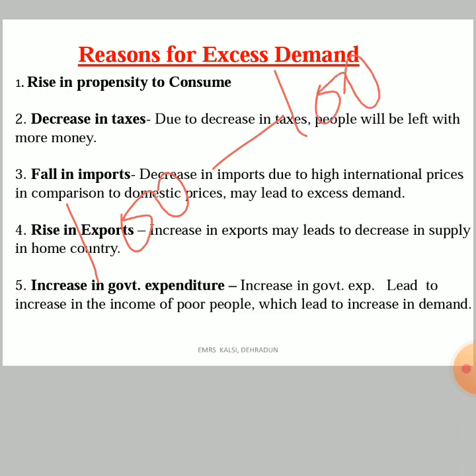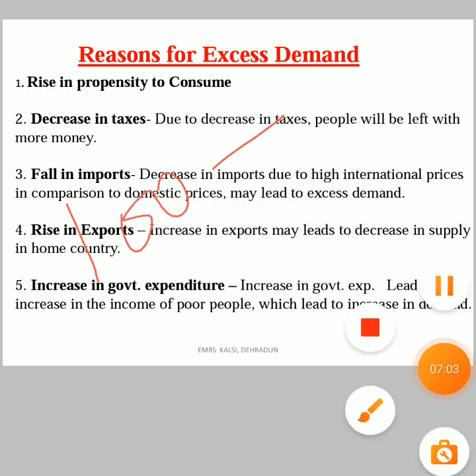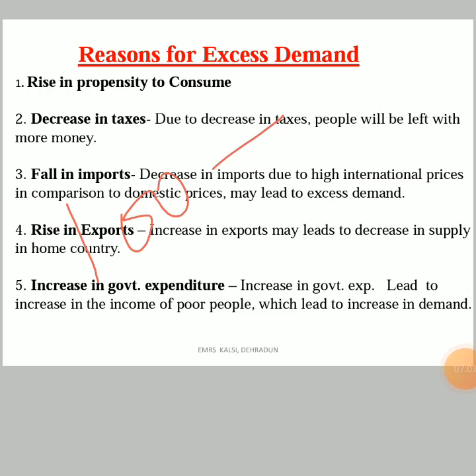Okay, but due to high prices, now earlier demand was 100 and supply was 100, because of imports. Now prices in the international market rise. So what the country will do is reduce its imports, but the demand will be the same.